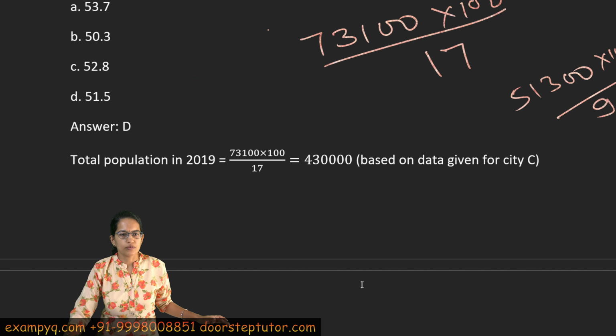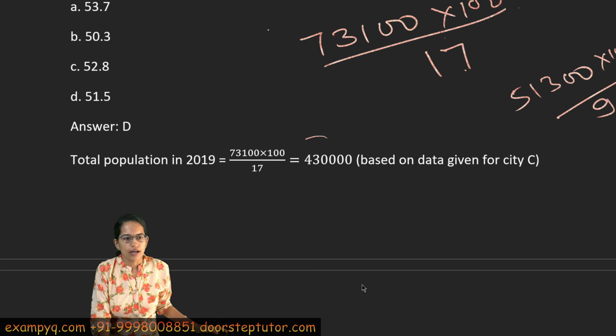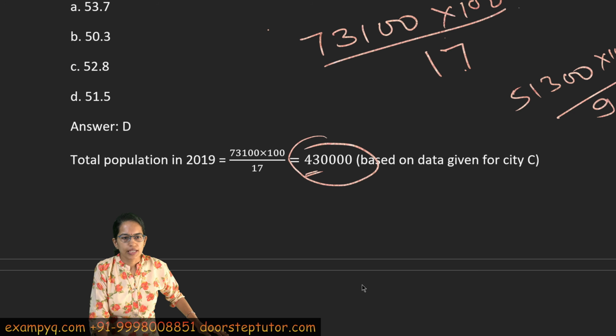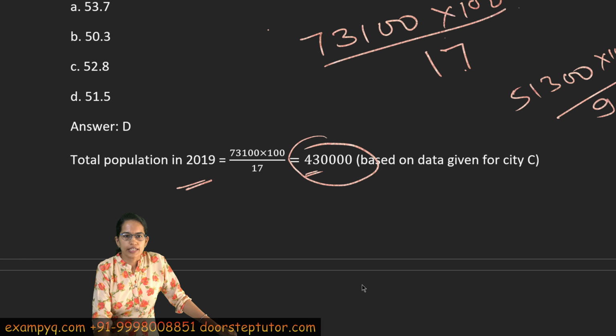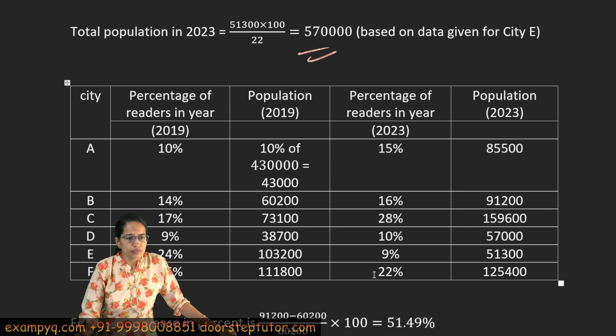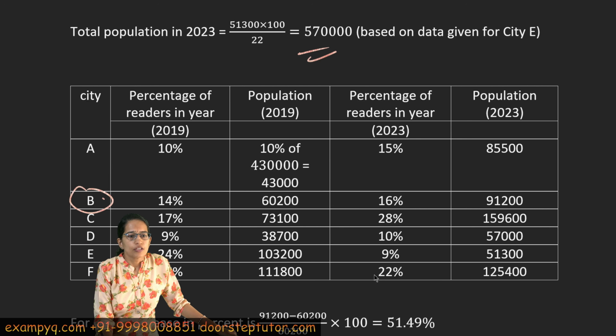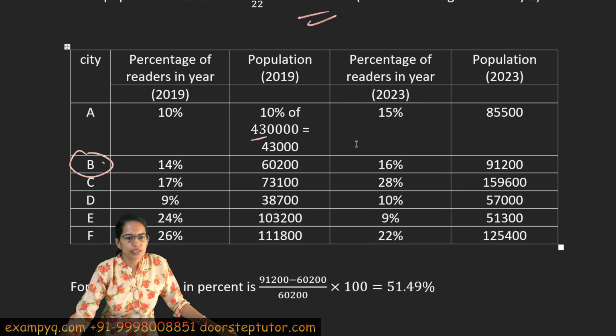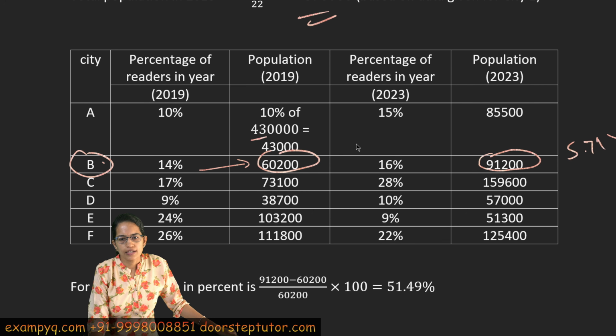Let me scroll down. I have calculated this and attained 4.3 lakhs as the total population in 2019, and 5.7 lakhs as the total population in 2023. Now I have to find only for city B. Of 4.3 lakhs, I calculate 14%, and I get this value. Of 5.7 lakhs, I calculate 16%: 5.7 lakh into 100 into 16 divided by 100. That's the value for 2023.